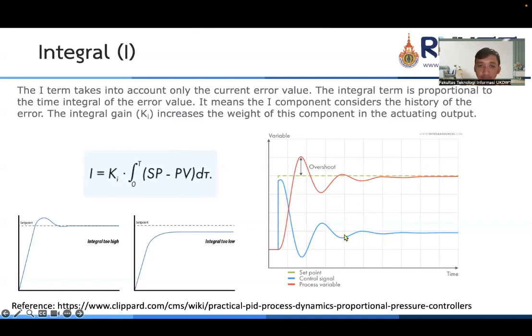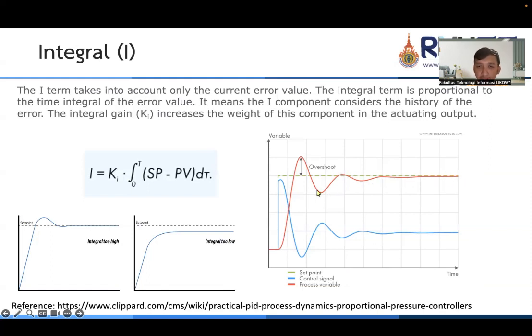So the response for Ki is like this. We have a set point here, the control signal is the blue line, and the process variable is the red line. The system has an overshoot, but it will make the output more stable to reach the set point.